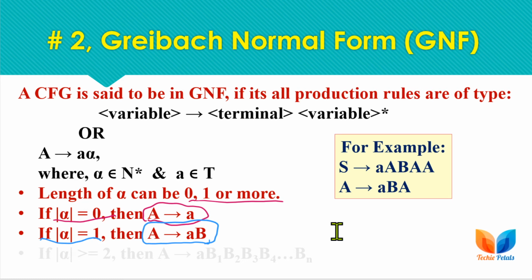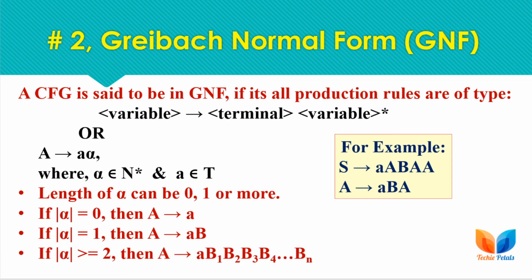And if the length of alpha is greater than or equal to 2, then we can have a sequence or series of non-terminals following the terminal symbol. So this is how we write the grammar production rules in GNF format.